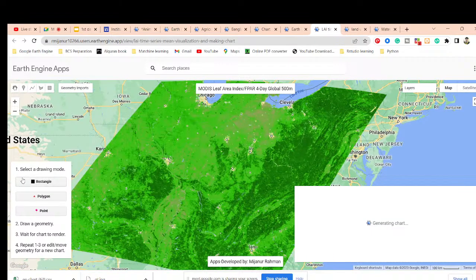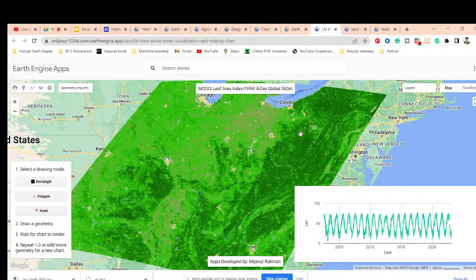We just need to know some basic functions, such as how we can create a rectangle, polygon and point, and also the chart option. So I will also try to teach you all of the functions which you need to develop a Google Earth Engine web application. And using this concept, I hope you can easily create different types of web applications also.